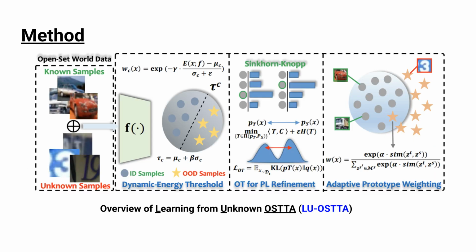Based on this insight, we propose LU-OSTTA, which stands for Learning from Unknown for OSTTA. Our framework is designed to identify useful unknown samples, downweight harmful ones, and use the useful ones to improve adaptation. The framework consists of three main components: dynamic energy threshold, optimal transport pseudo-label refinement, and adaptive prototype weighting. These components work together to selectively learn from unknown samples.